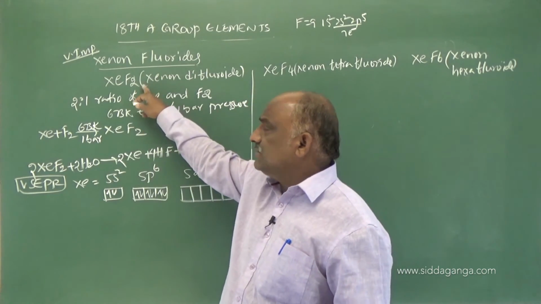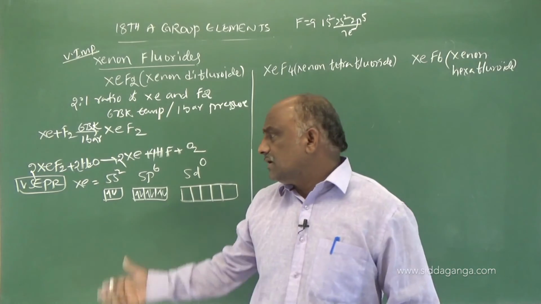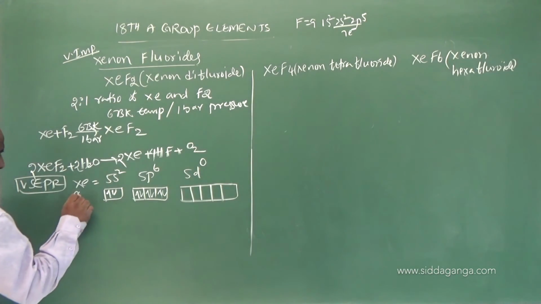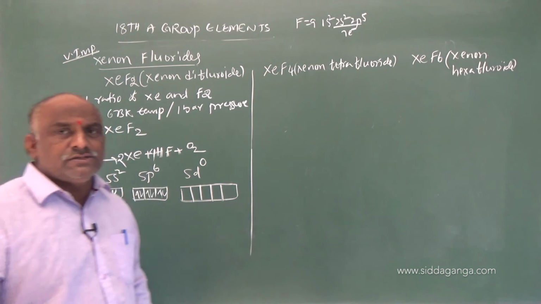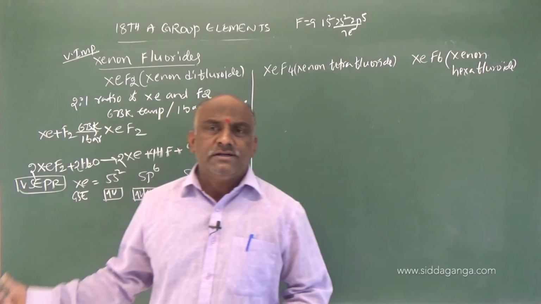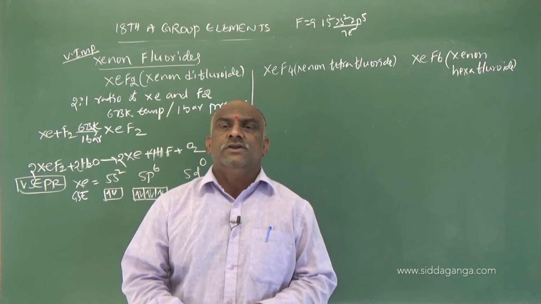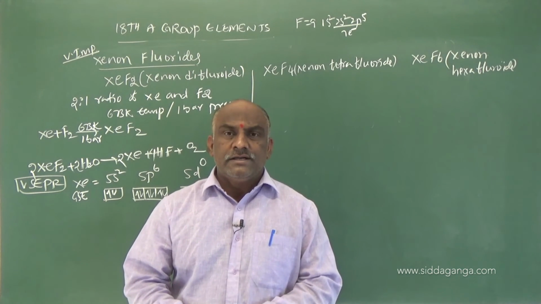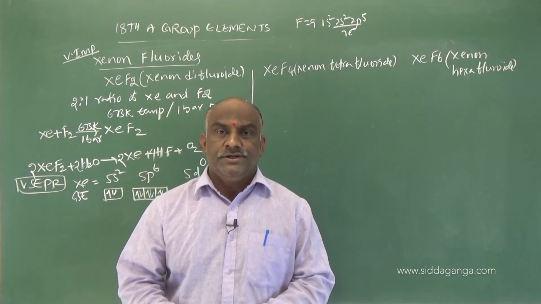So 2 fluorines require 2 unpaired electrons, but in the ground state electronic configuration there are no unpaired electrons. So in the ground state, xenon does not form any compounds. Then we require 2 unpaired electrons, so we should write the first excited state electronic configuration.